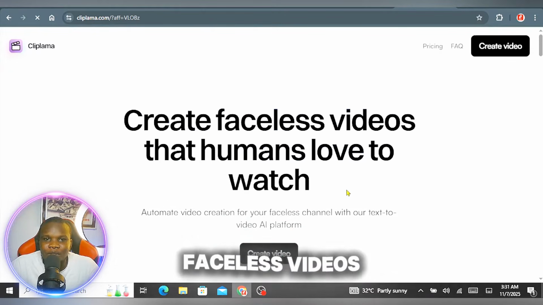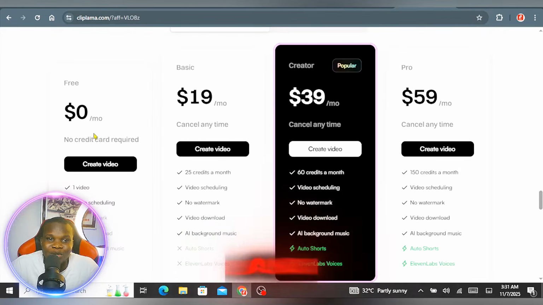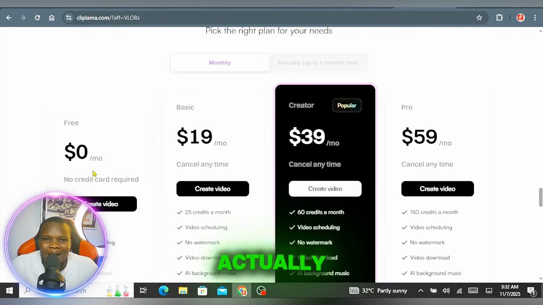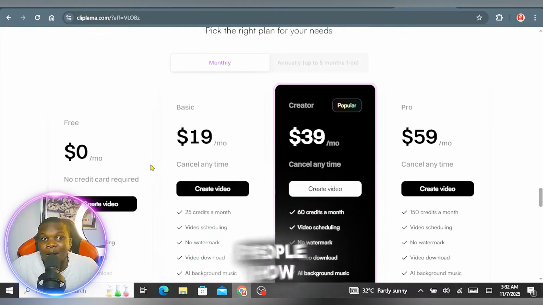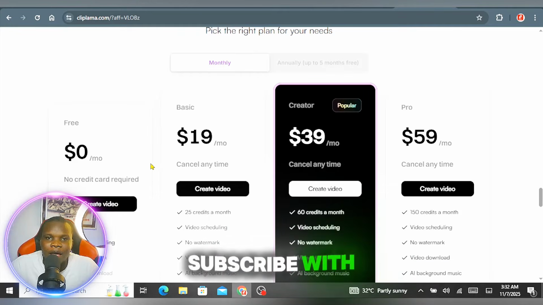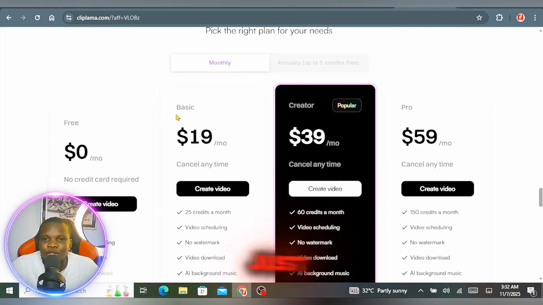Create faceless videos that humans love to watch. They have a free version, which is also good, and this free version is going to help you make your video. When you make your video, you can go ahead and teach people how to use this platform, and if they want to subscribe, they can subscribe with your link. Remember, if you're making videos and putting your affiliate links, just let your audience know that there is an affiliate link in your description.